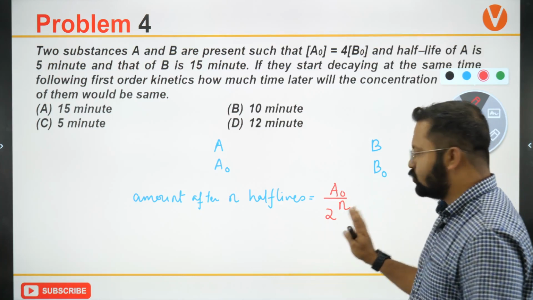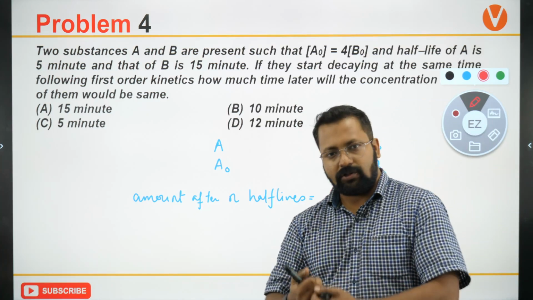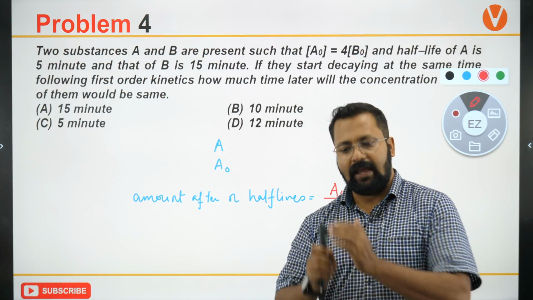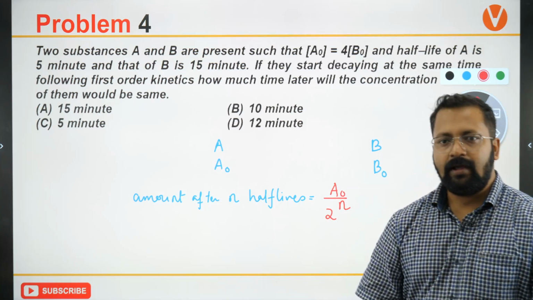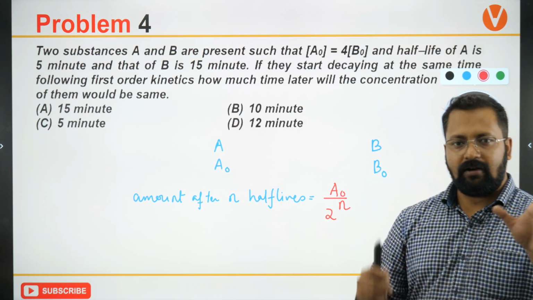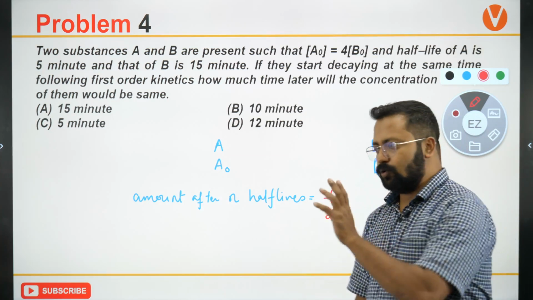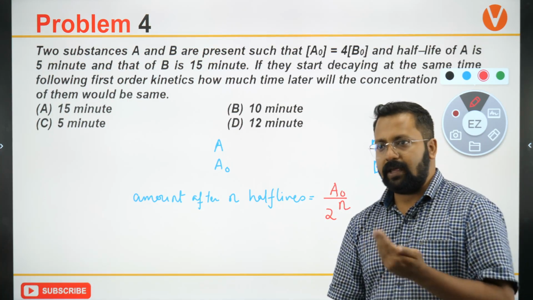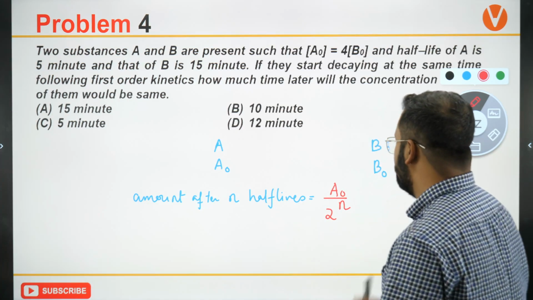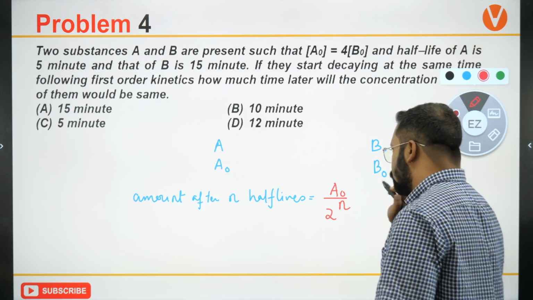ये होता है expression which we get in the first order reaction which tells us that एक half life के बाद कितना amount बचा रहेगा. Let's say the reaction goes on for 30 minutes and half life is 15 minutes, so the total number of half lives will be equal to 2. Okay, total number of half lives will be equal to 2.